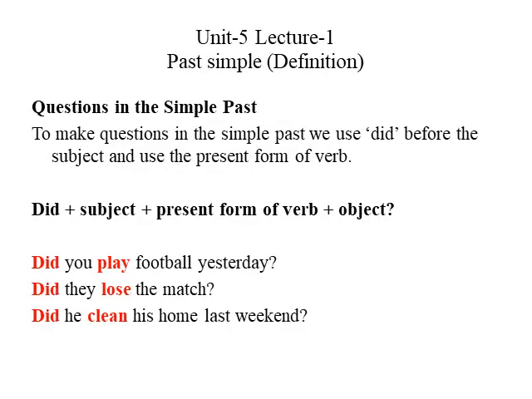Now, to make questions in the past simple, we put did at the beginning of the sentence. Did, then subject, then present form of verb, plus object, plus question mark. Did you play football yesterday? Did they lose the match? Did he clean his home last weekend? So, did you, then present form of verb, play. Did they, present form of verb, lose. Did he clean, present form of verb.